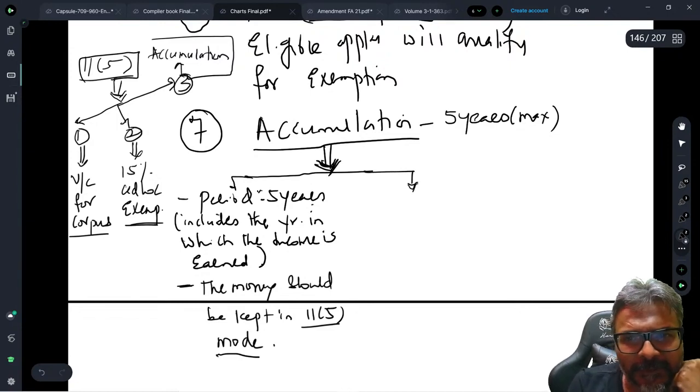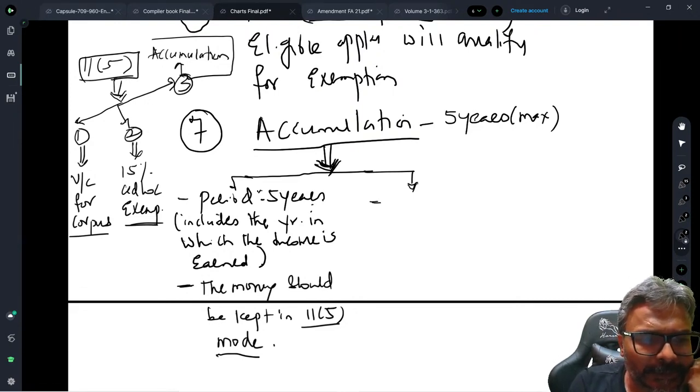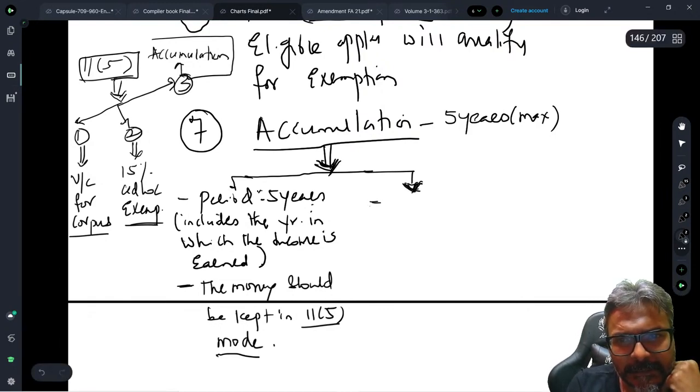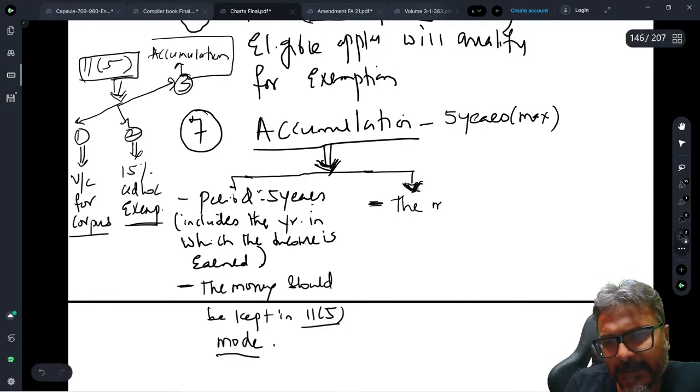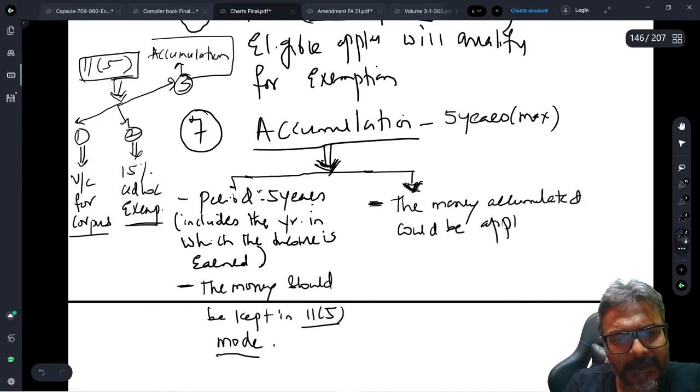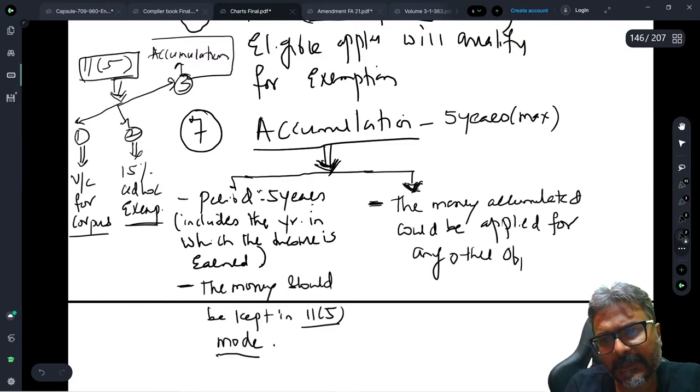And the other special point, in this context, be careful, students, please take a note of it: the money accumulated could be applied for any other object of the trust.